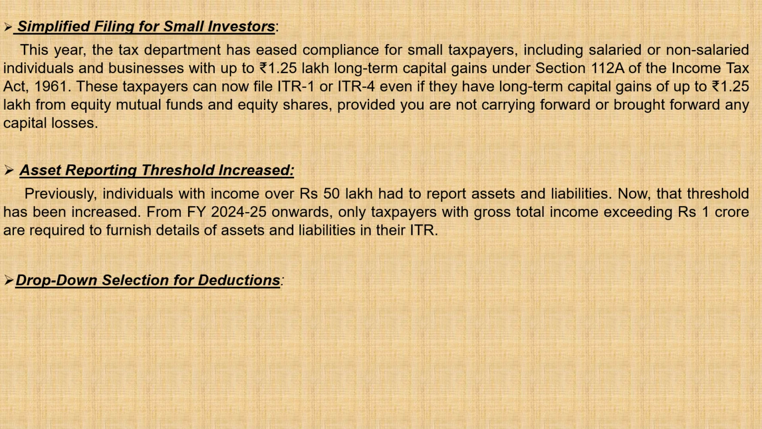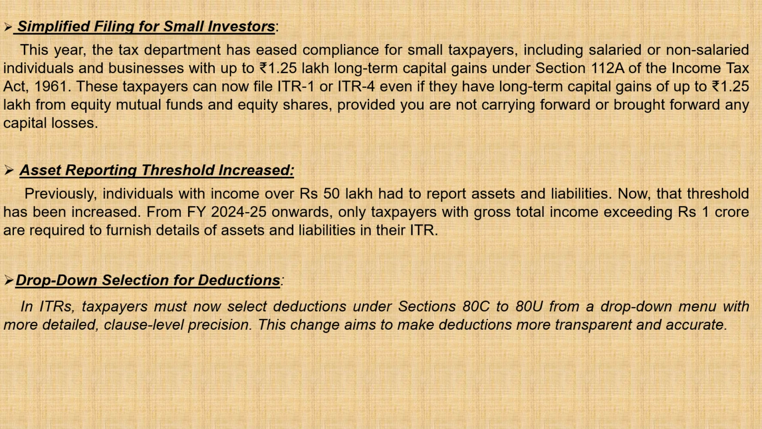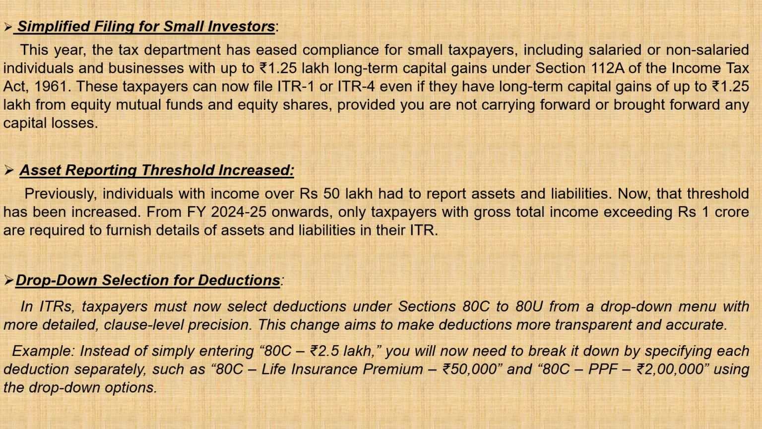Drop-down selection for deductions. While entering the deductions claimed under Section 80C to 80U, a more detailed breakup for deductions is to be given by selecting the respective section from the drop-down menu. For example, instead of simply entering 80C 2.5 lakh, you will now need to break it down by specifying each deduction separately, such as 80C life insurance premium rupees 50,000 and 80C PPF rupees 2 lakh, using the drop-down option.